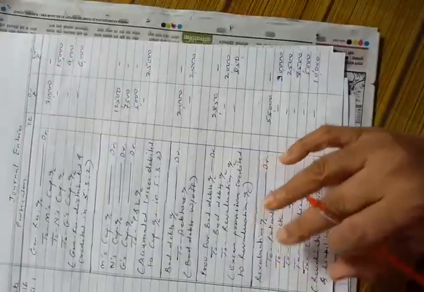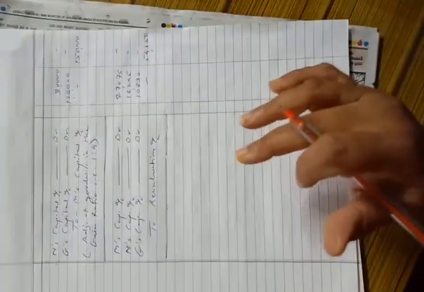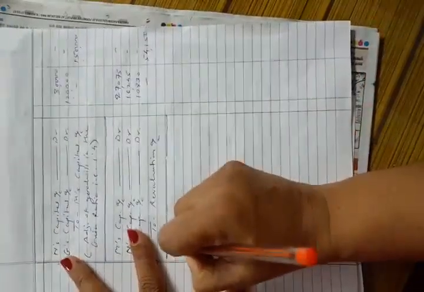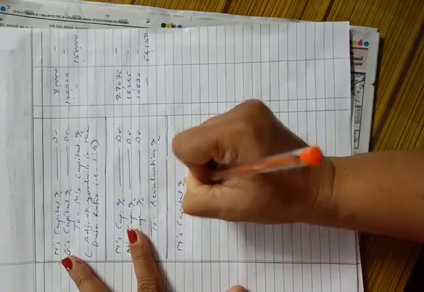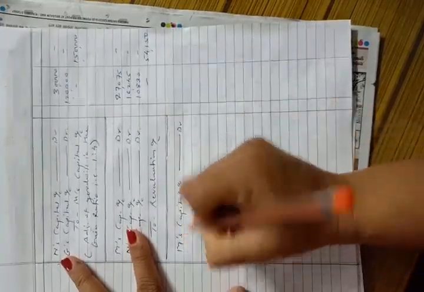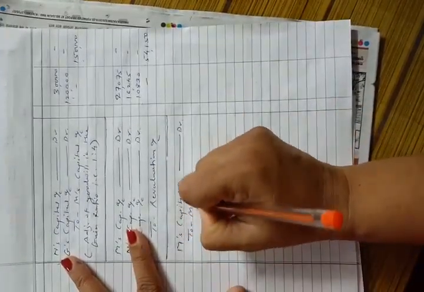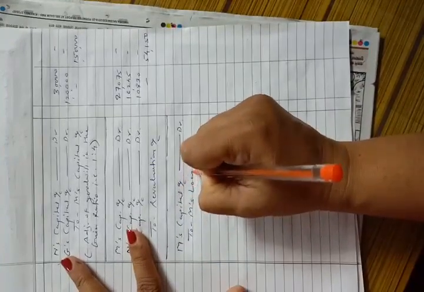Okay. So now the last journal entry of the problem. We will pass the journal entry here in our journal. Last journal entry: M's capital account debit to M's loan account.